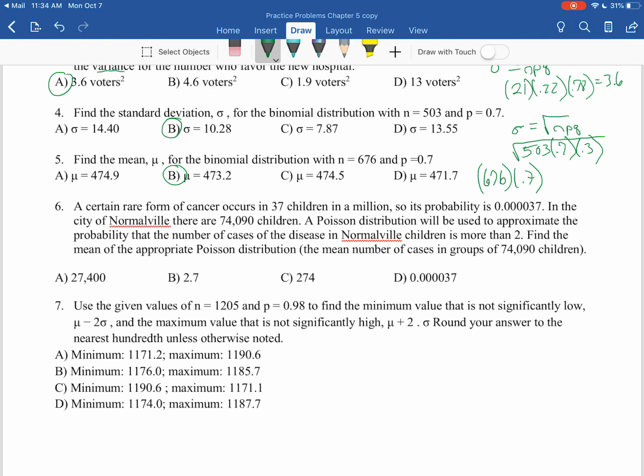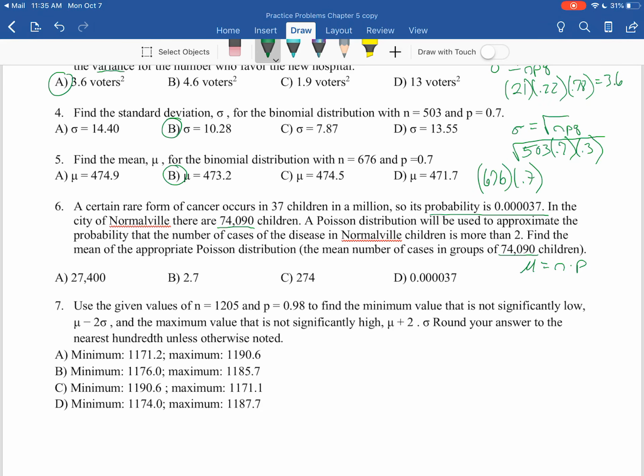And our mean is set up the same way for a Poisson distribution as it is for a binomial distribution, which is your mean is going to equal n times p. So we're going to find out how many individuals we're looking at here. It says the mean number of cases in this group, and we're looking at 74,090 children, which it also states up here. And then we have to multiply by the probability. So the probability, it says right here, is 0.000037. You can put that in scientific notation in your calculator too.